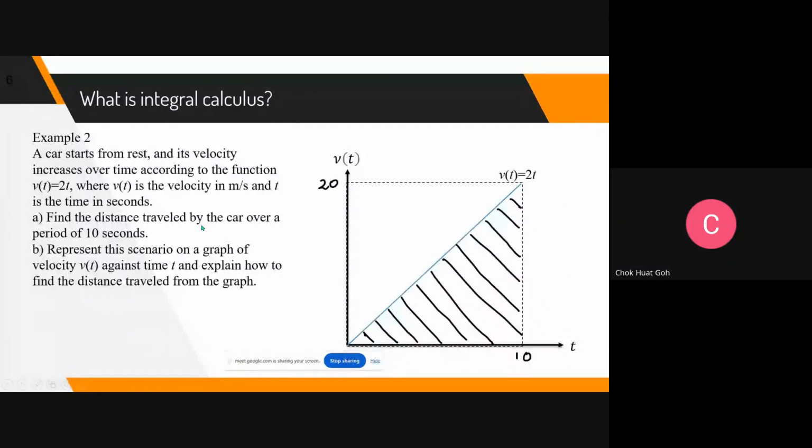All right. So based on this, again, no need calculus. Okay, we'll use calculus later when we find that we cannot have a shape that allows us to directly know the area under the curve. Okay, so for this question, what do you think is the distance traveled by the car? The distance traveled by the car is the area under the curve, velocity. The curve is velocity. What do you think?